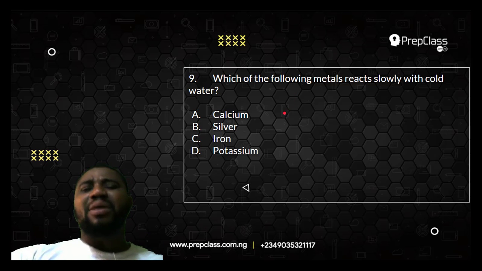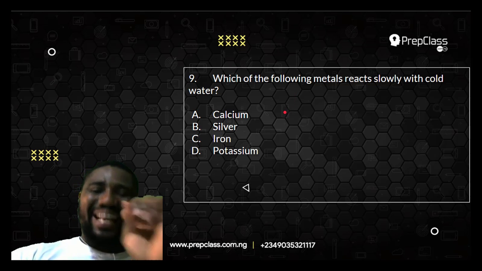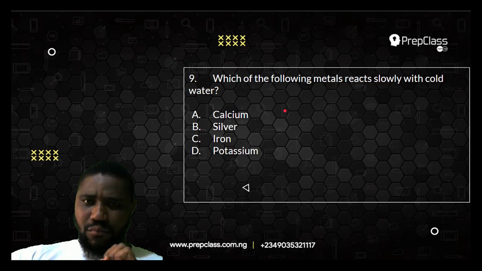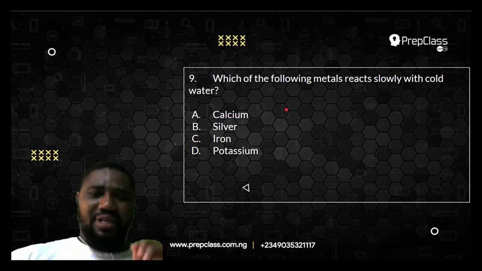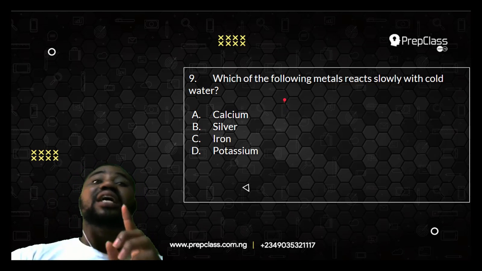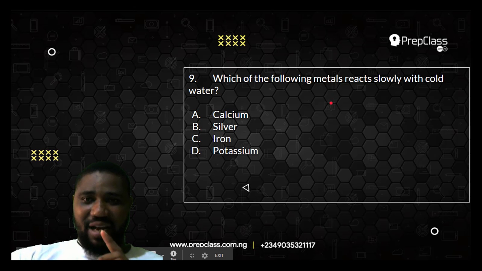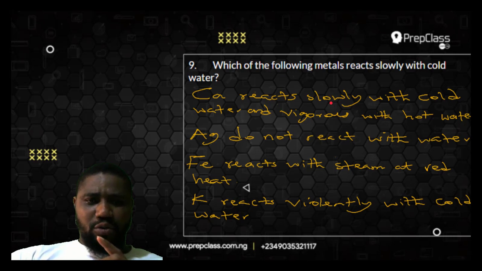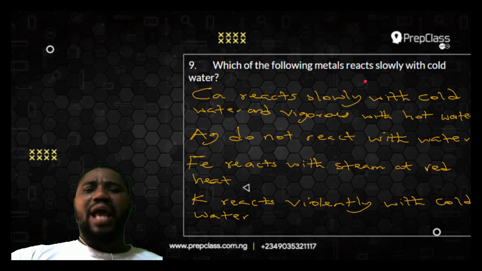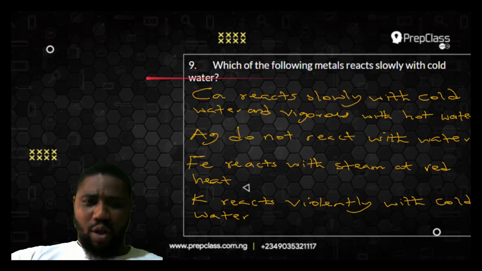But since this metal is able to react at least with cold water, maybe to give an oxide or a hydroxide, that tells you that this metal will be a reactive metal. I believe you understand that. So now let us look at the statement I wrote here. Which of the following metals react slowly with cold water? Let us look at them one after the other.